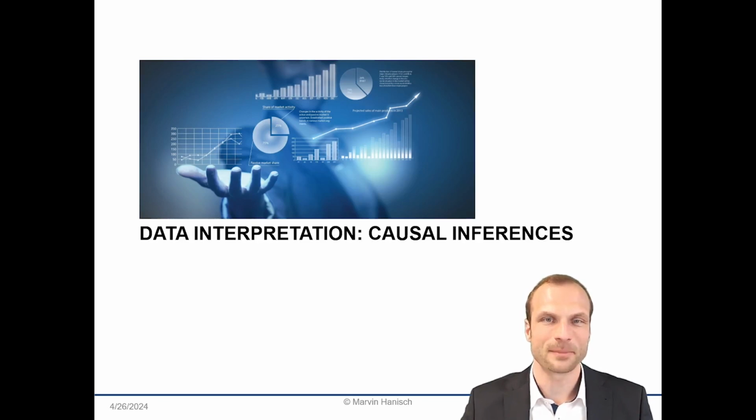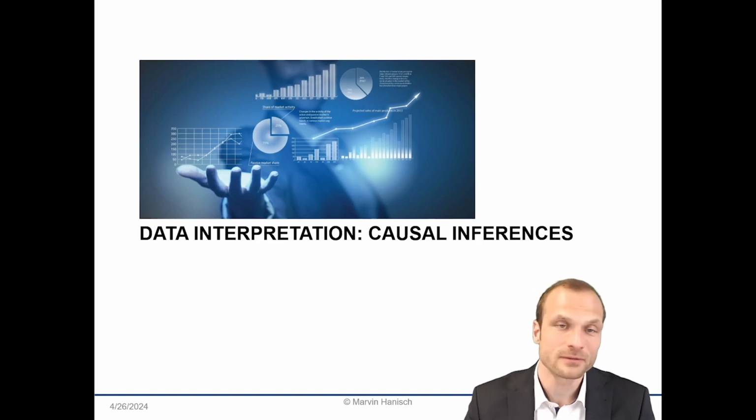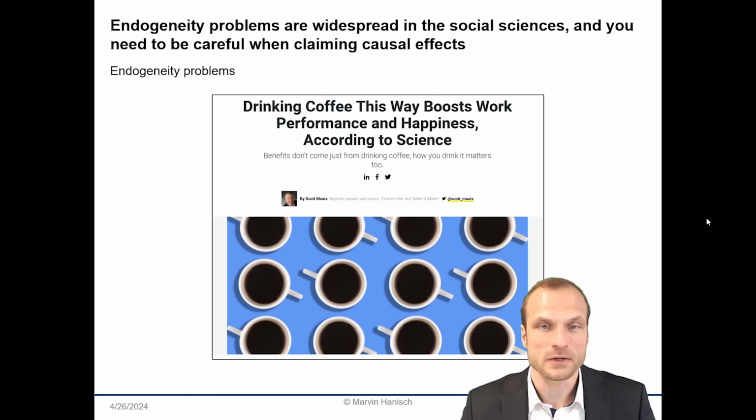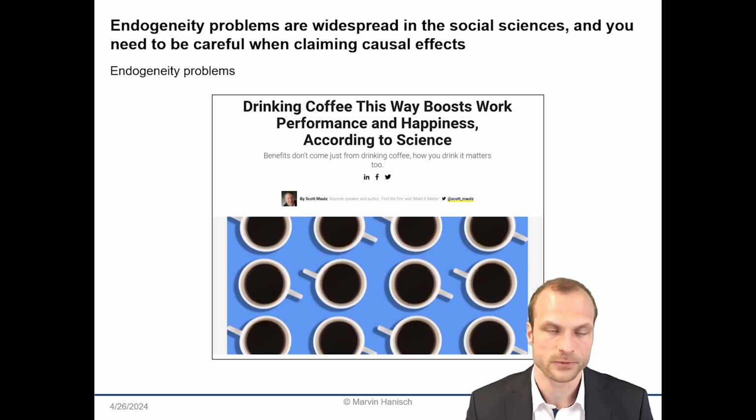A critical problem in many statistical analyses is the distinction between correlation and causation. Let's try to understand why making causal claims and inferences is so difficult. Especially in the social sciences, we often don't have controlled experimental settings and therefore a lot of confounding factors for which we cannot possibly account.